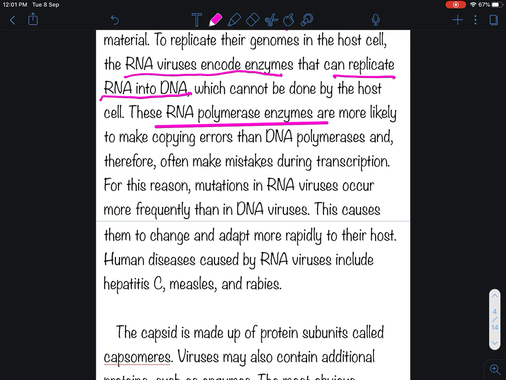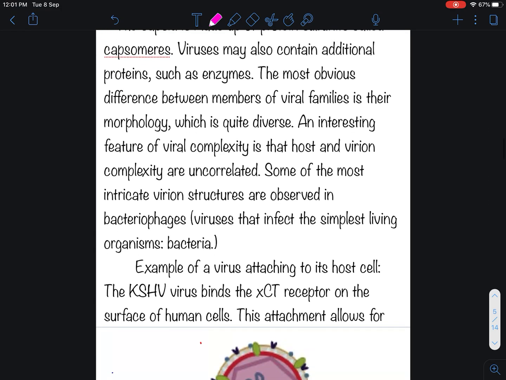For this reason, mutation in RNA viruses occurs more frequently than in DNA viruses. This causes them to change and adapt more rapidly to their host. Human diseases caused by RNA viruses include hepatitis C, measles and rabies.